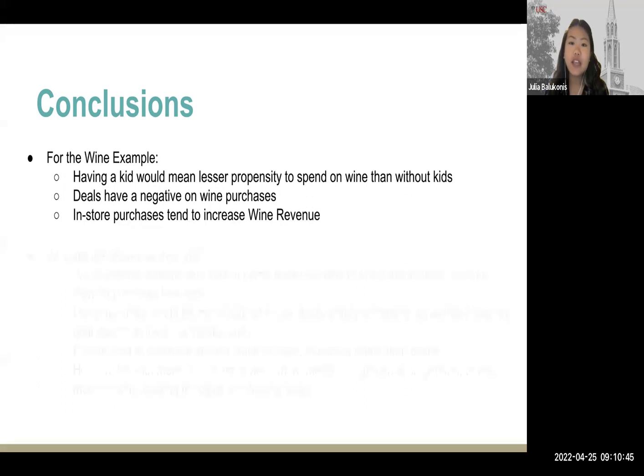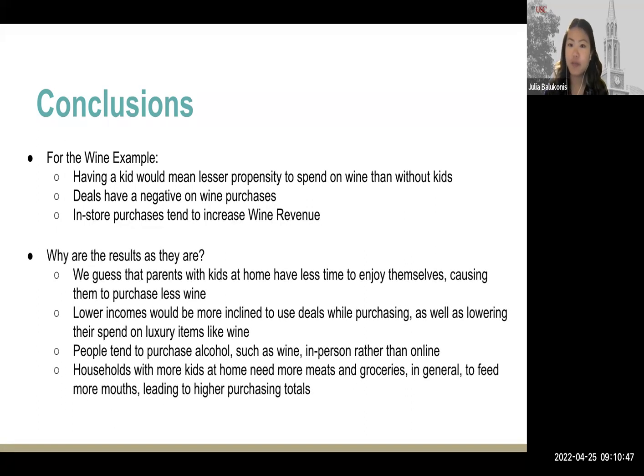We can guess that these results are as they are because kids take personal time from parents, so there might be less time for wine. Lower incomes might lead consumers to save their money on luxury items like wine, and consumers might tend to purchase alcohol in-store rather than online. Also, we noted that larger households in general probably need more meat and groceries, so there is a higher purchasing total in that regard. One drawback to our method was that correlation is not causation.